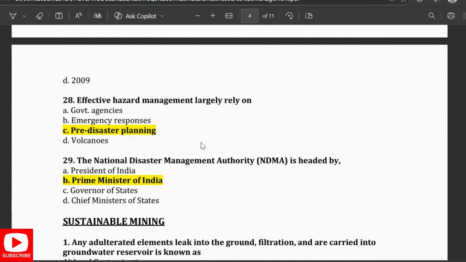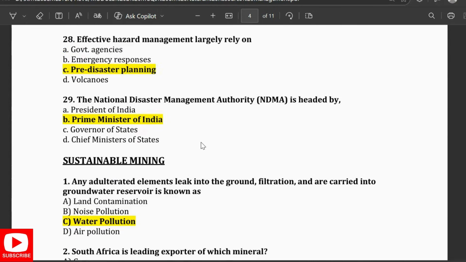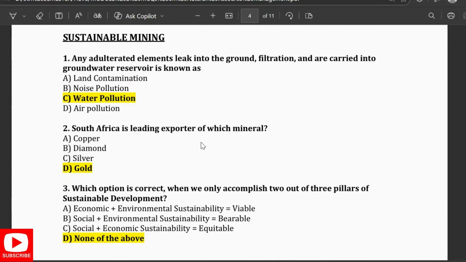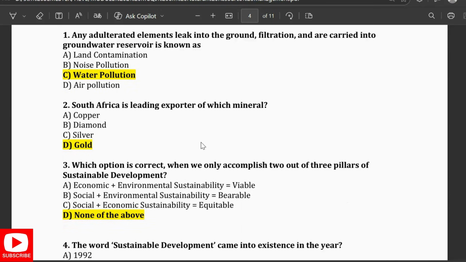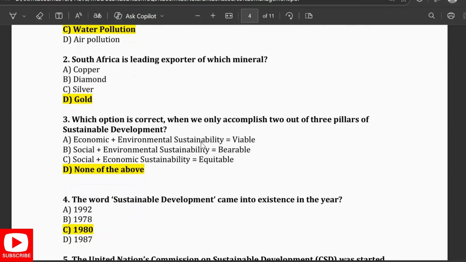Effective hazard management relies on pre-disaster planning. Next is sustainable mining. Here, any adulterated elements leak into the ground, filtration, and are carried into the groundwater reservoir is known as water pollution. South Africa is the leading exporter of which mineral? Gold. Which of the following options is correct when we only accomplish two out of the three pillars of sustainable development?